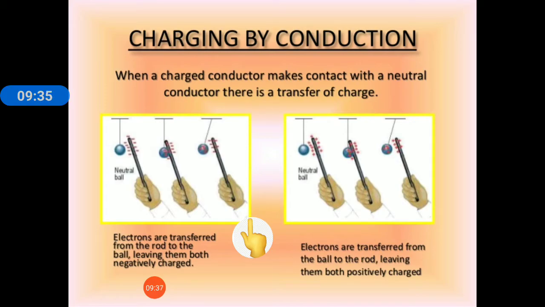Second is charging by conduction. When a neutral body touches a charged body, the charge gets transferred to the neutral body. Okay, so this is charging by conduction. See, electrons are transferred from the rod to the ball, leaving them both negatively charged. And here electrons are transferred from the ball to the rod, leaving them both positively charged. So transfer of charge from one body to another on touching is called charging by conduction.